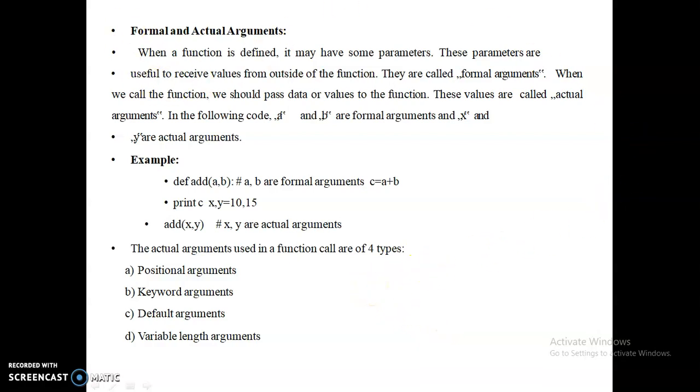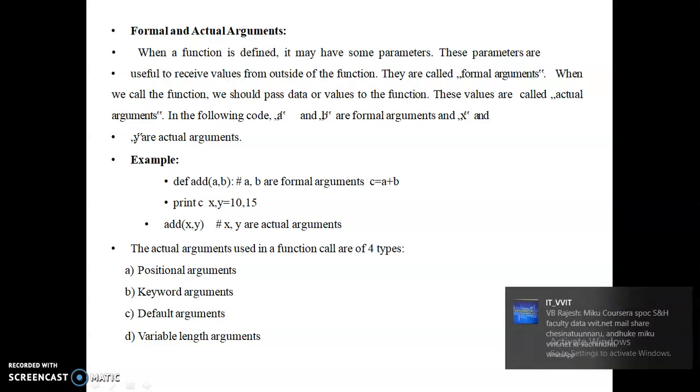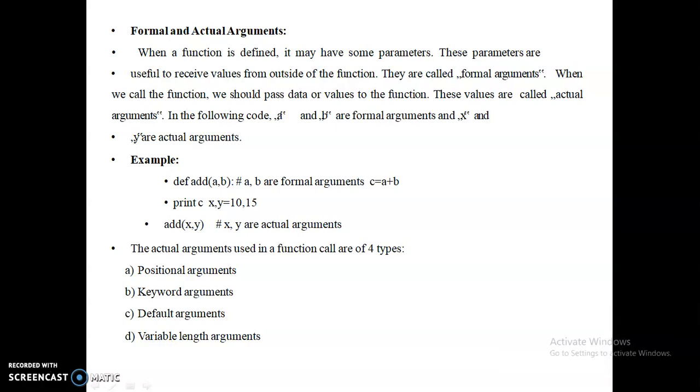Okay, we'll start with our continuation of the previous class topic. In our previous class, we started with functions and we have seen different types of functions. We have seen how to use functions as parameters, passing a function as a parameter to another function, functions as an argument to another function, and writing inner functions in other functions.